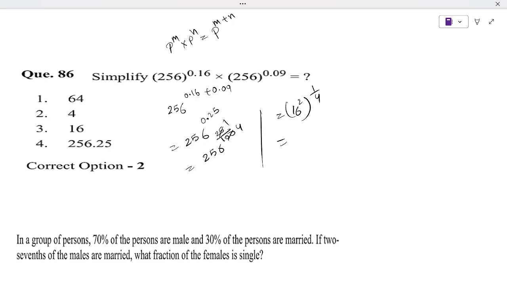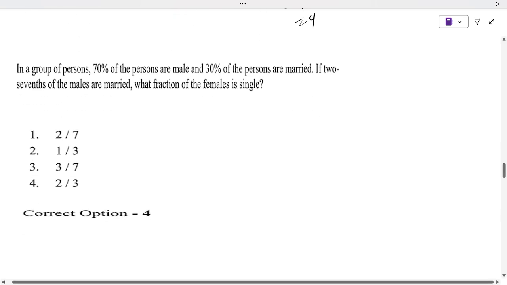Again 16 is 4 squared, so 4 squared into 2 to the power 1 by 4. This will give us 4, 2 to the 4 into 1 by 4, is nothing but cancel 4 here, 1. And so the answer is what? 2 is the answer.